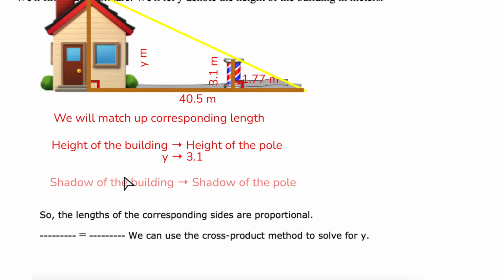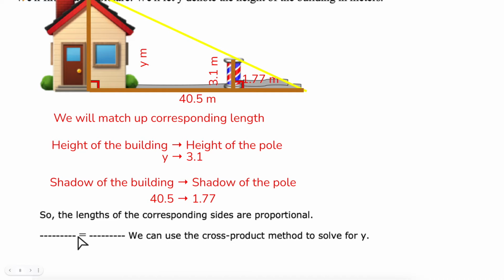Then I have the shadow of the building, and that corresponds to the shadow of the pole. So the shadow of the building was 40.5. The shadow of the pole was 1.77. So I have quite a few relations here. The only thing I don't know here is Y, which is the height of the building. So the lengths of the corresponding sides are proportional, meaning they're related to each other.